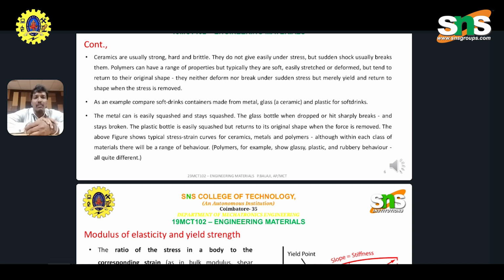In the above figure I have shown the stress strain curves for ceramics, metals, and polymers. Each range of behavior has its own stress strain level. It has three points: one is the yield point, then the ultimate point, and then the breaking point.